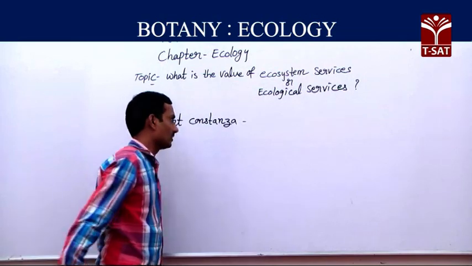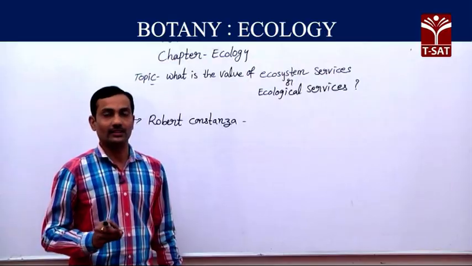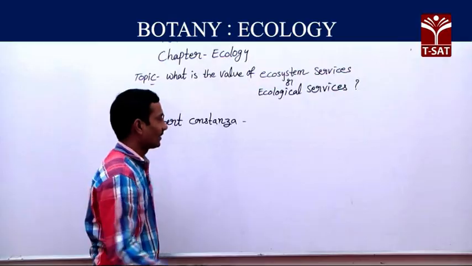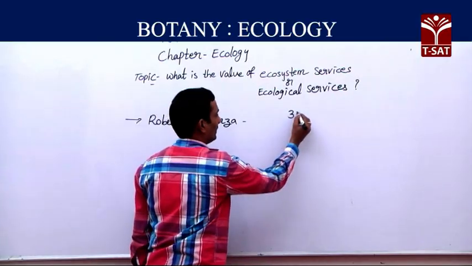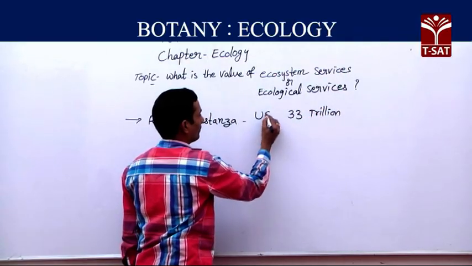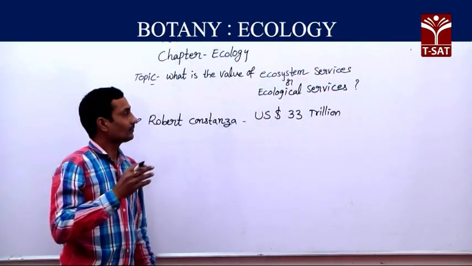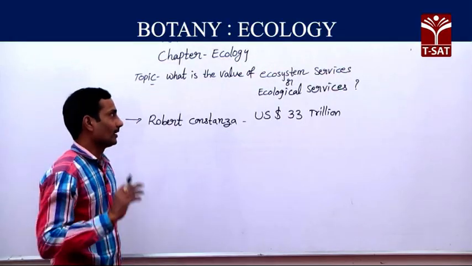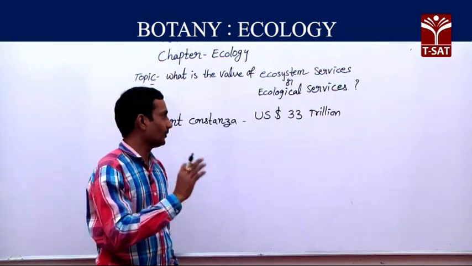According to Robert Costanza and his colleagues, they estimated the total benefits we get from the ecosystem in the form of a price tag: 33 trillion US dollars. That much amount of benefit we are getting from the ecosystem indirectly. So here, 33 trillion US dollars.